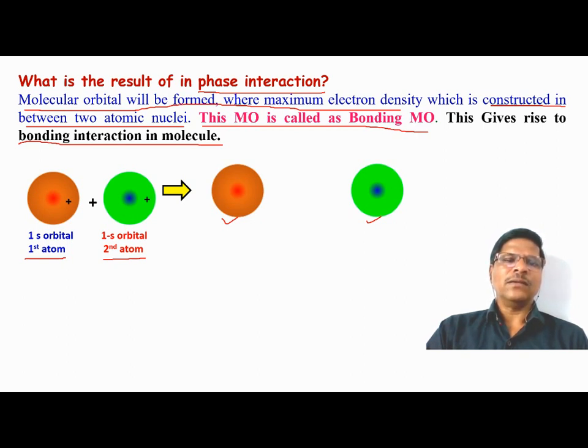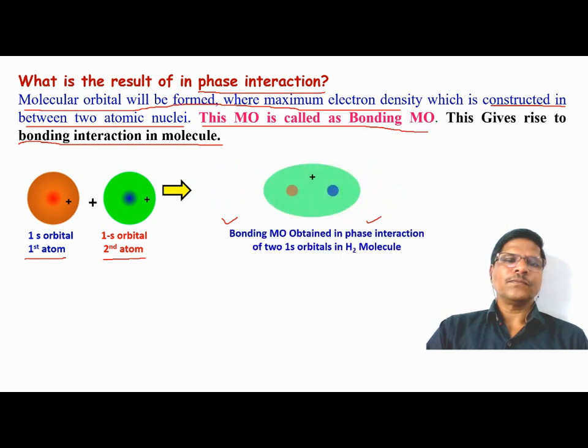Just look at the animation. So the combination of two atomic orbitals results in the formation of a bonding molecular orbital. This represents one atomic nucleus, this represents another atomic nucleus, and the electron density is constructed in between these two atomic nuclei. In this part, the electron density is maximum.